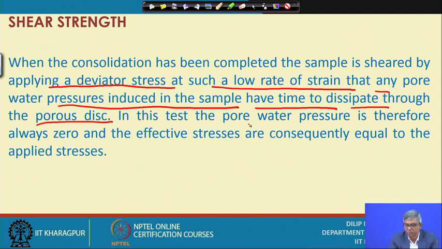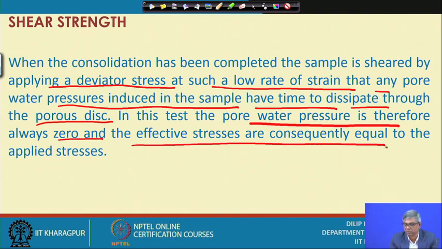In this case, the pore water pressure is therefore always 0, and the effective stress is consequently equal to the applied stress. So whatever we finally get is effective stress, and the soil parameters we get from this test are called effective stress parameters.